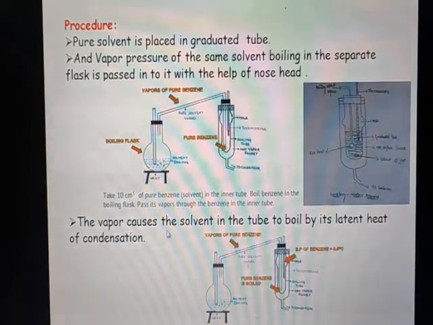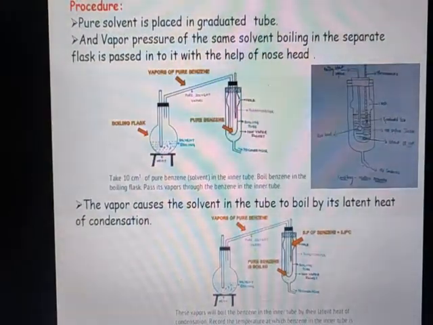Then the vapor causes the solvent in the tube to boil by its latent heat of condensation. As we continuously pass the vapor of the same solvent into the graduated tube, the pure solvent present in the graduated tube starts to boil.